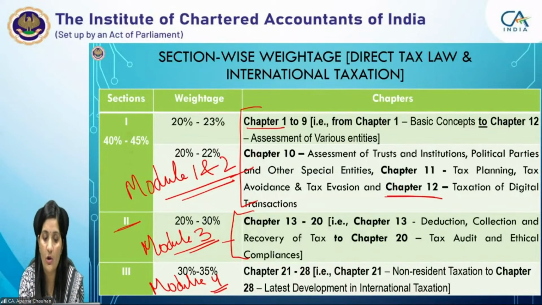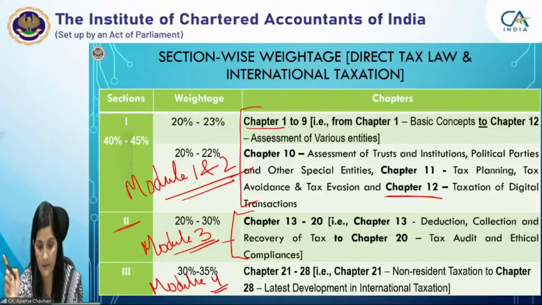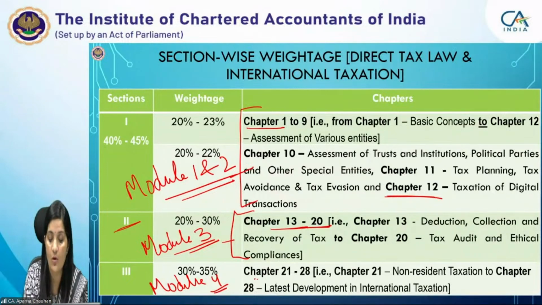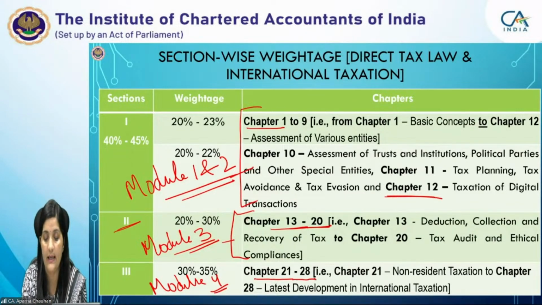So first module and second module are on section 1, that is from chapter 1 to chapter 12. Then the second section is contained in module 3, that is from chapter 13 to chapter 20, right? And the last one, on international taxation, contains the chapters from chapter 21 to 28.